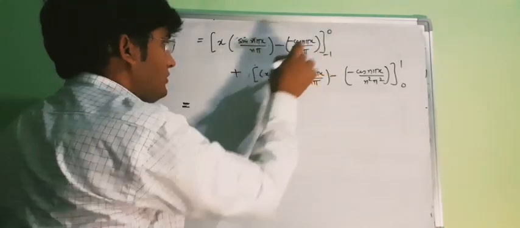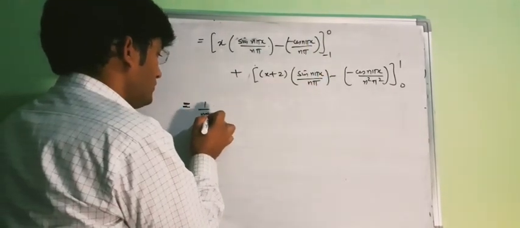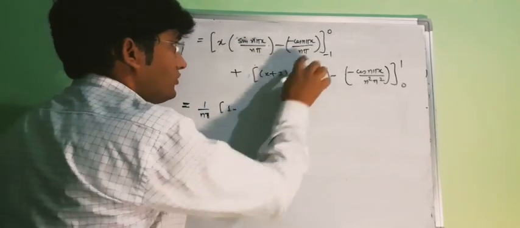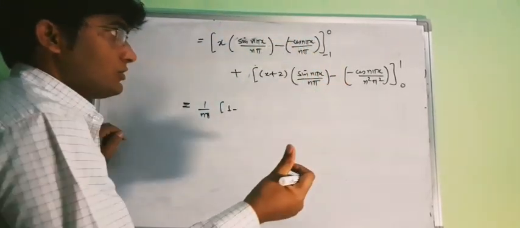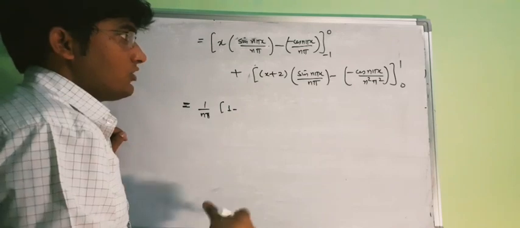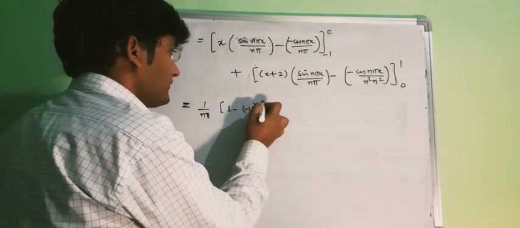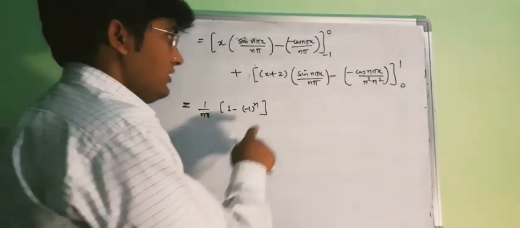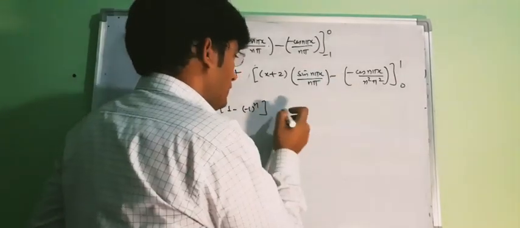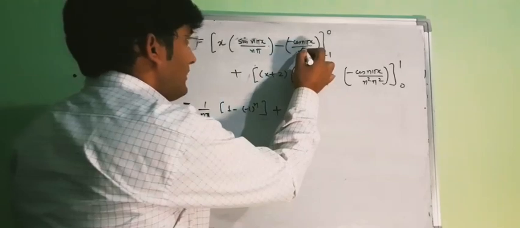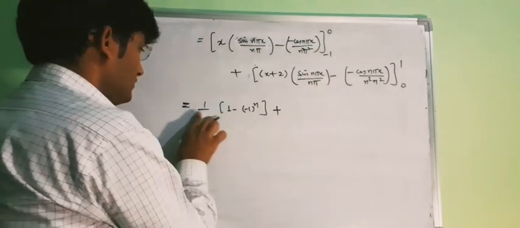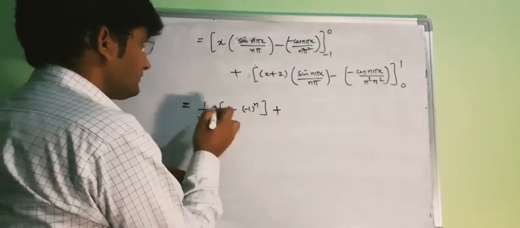Now for the upper limit we will have cos 0, so this will be 1, and for the lower limit we will have cos minus n pi, and cos minus n pi is the same as cos n pi, so that will be minus 1 to power n. So this is your second term. The third term is 0, and again for the fourth term, here we will have n square pi square.